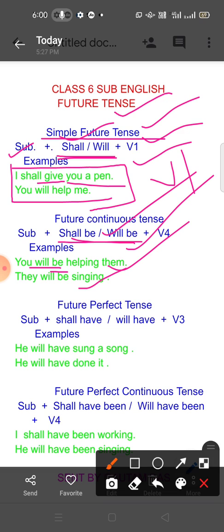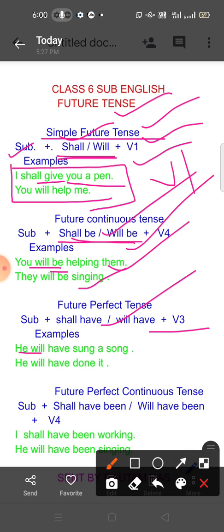Then you have to come to future perfect tense. Subject plus shall have or will have plus V3. You have to maintain the structure. If you don't know the structure, you cannot frame the sentences.